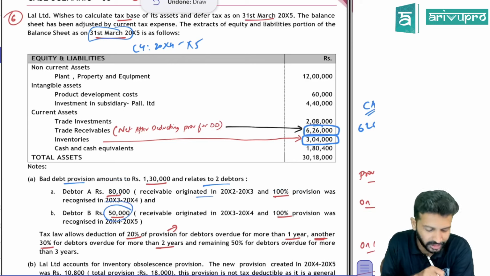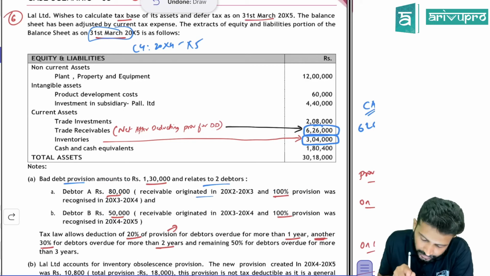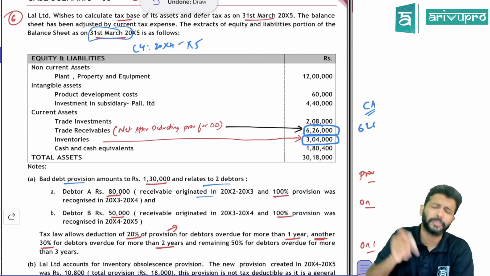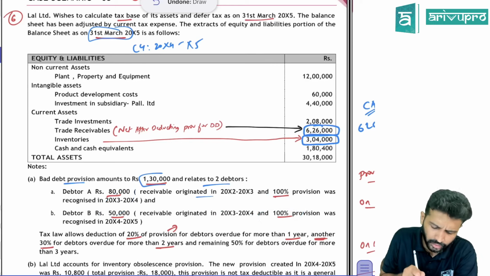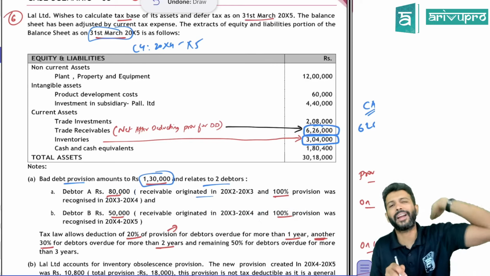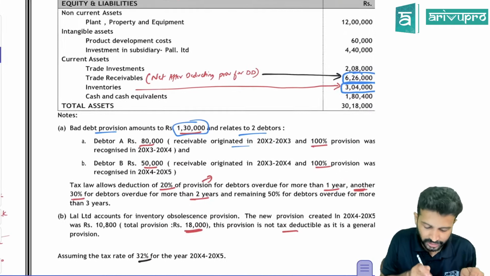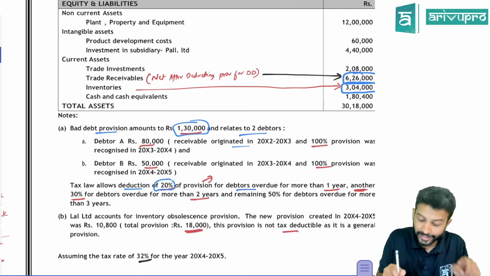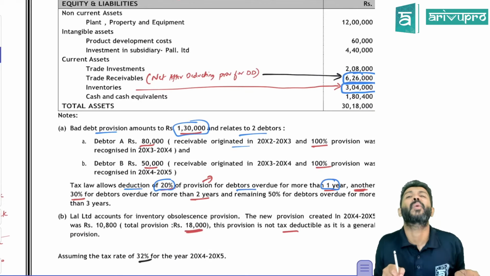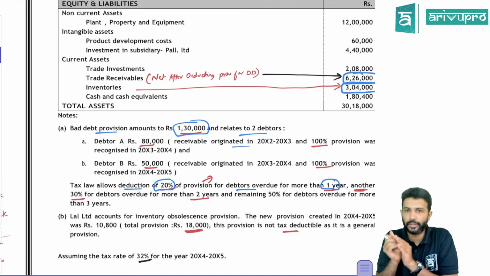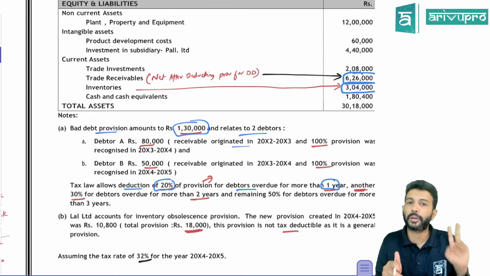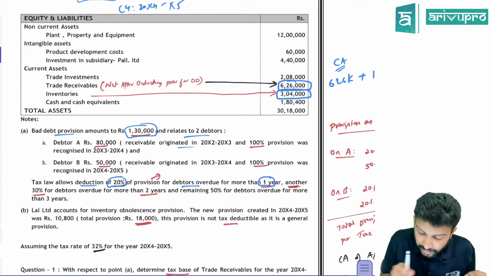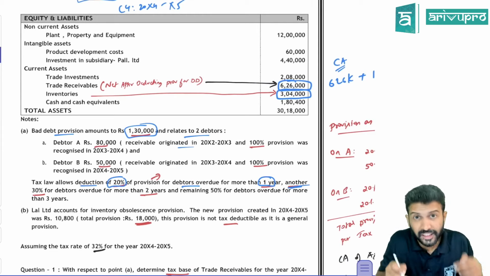With respect to debtor B, 50,000 is the sale amount. That came in X3-X4, last year only we made the sale. Again in accounts, 100% provision is made. So 80 plus 50,000 gives you 1,30,000. In accounts, we made 100% provision. Let's see what tax says. Tax laws allow deduction of 20% provision only for debtors overdue more than 1 year. If the debtor is overdue for more than 1 year, tax laws permit provision only to the extent of 20%, it seems. Great. And another, look at the word, another means extra.